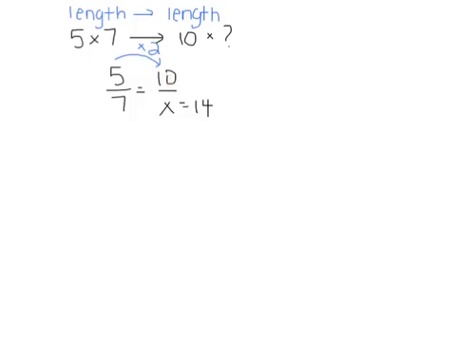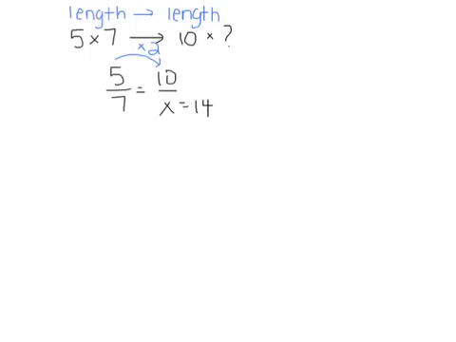Let's say that instead of comparing length and length, you were comparing length and area. So maybe they tell you that the length in one photograph is 5, the new photograph is 10, and then it says, how does the area of the old photograph compare with the area of the new photograph? Well, when you're comparing length with area, it's not this clean anymore.